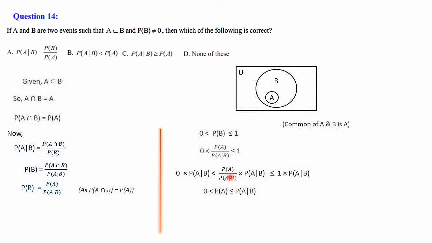P of A divided by P of A given B into P of A given B, both cancelled, P of A is the balance, less than or equal to 1 into P of A given B is P of A given B. So we got 0 less than P of A less than or equal to P of A given B. That means P of A given B is greater than or equal to P of A. Means our option C is the correct one. So we have to mark the option C.